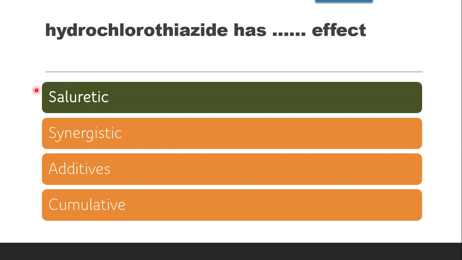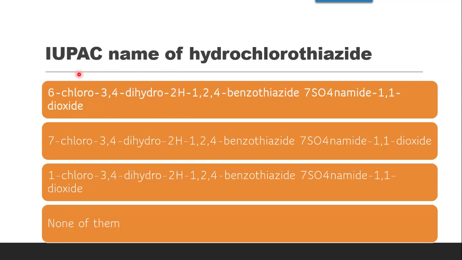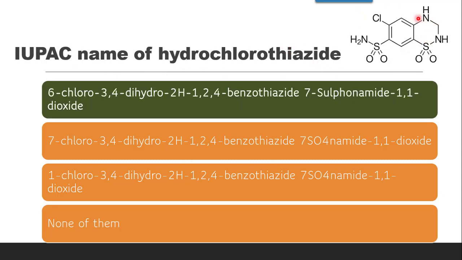The phenomenon or the effect is known as saluretic effect. So which of these drugs, hydrochlorothiazide as well as furosemide, thiazides and moderately potent and very potent diuretics, have the saluretic effect. Next question is, IUPAC name of hydrochlorothiazide is. Now coming towards the structure of hydrochlorothiazide, the first IUPAC, if you will see, now this hydrochlorothiazide and chlorothiazide, what